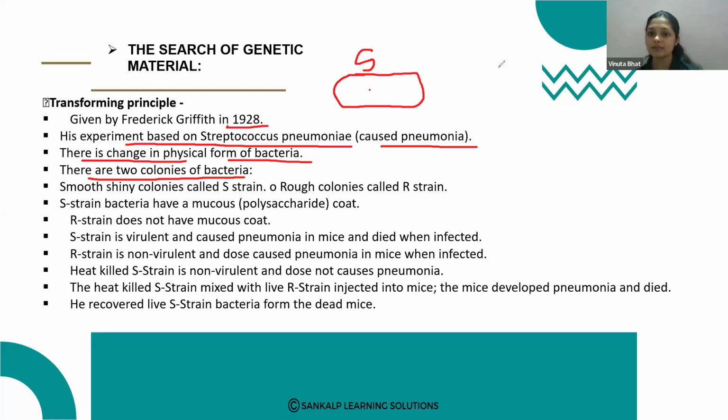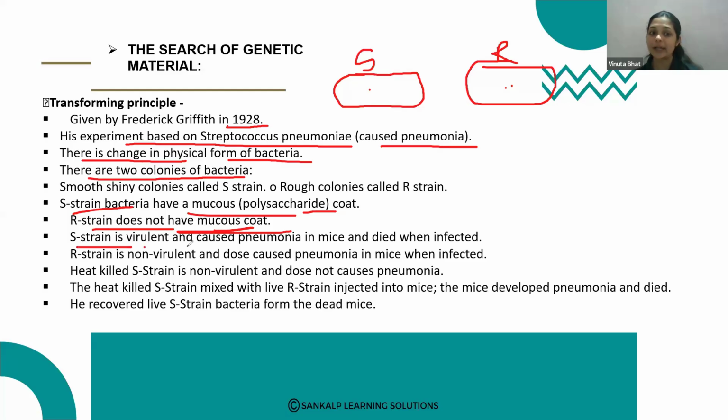Another one is the R strain bacteria, which forms rough colonies. So these are the two types of bacteria. S strain bacteria have mucus, that is a polysaccharide coat, and R strain does not have the mucus polysaccharide coat. That is the difference between the S strain bacteria and the R strain bacteria.